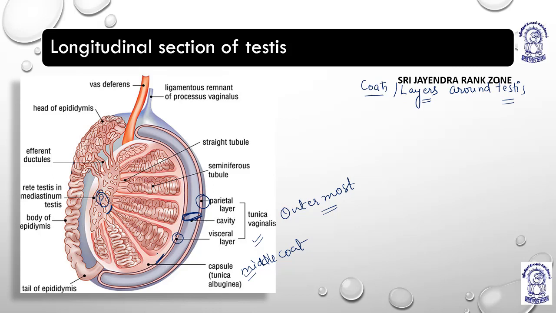So what will happen, the tunica albuginea merges, everything is converging, meeting at a particular point, right? They all meet at a particular point and form mediastinum testis. This wall is known as what? Mediastinum testis. You have to note one thing which is very important. The seminiferous tubules are highly convoluted, zigzag, and suddenly they become straight.